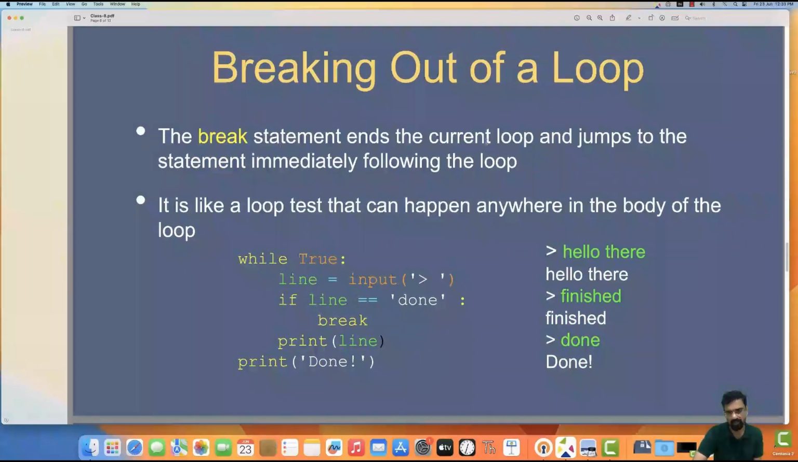Breaking out of a loop: the break statement ends the current loop and jumps to the statement immediately following the loop. While true, line is equal to input. If line is equal to done, break. You will break it and print line. Print done. If you are giving done, then it will come out of the loop. So you can experiment all those things.